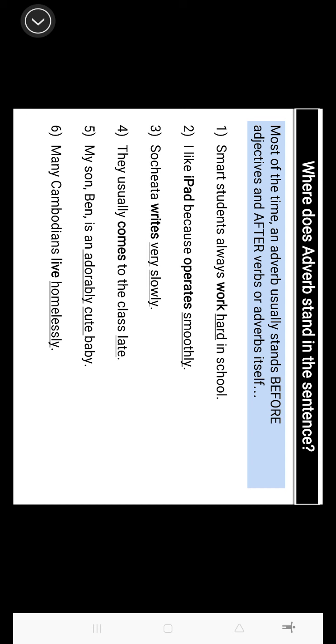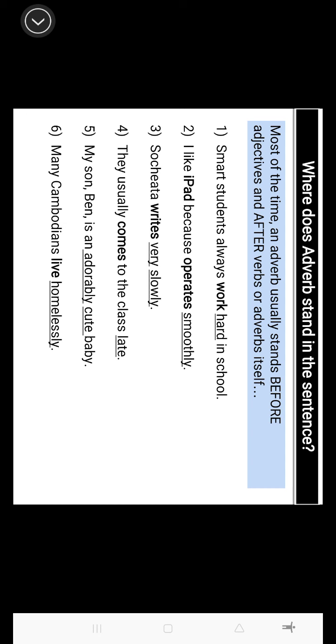So the bold words are the verb in the sentence, the main verb in the sentence, right? And the underlined ones are adjectives. I just forgot to mention it earlier. So they usually comes to the class late. Late here is an adverb, and it tells you how the student comes to the class, or when the student comes to the class. They come to the class late, right? So it describes the activity of the students. That's why we need adverb here, okay?